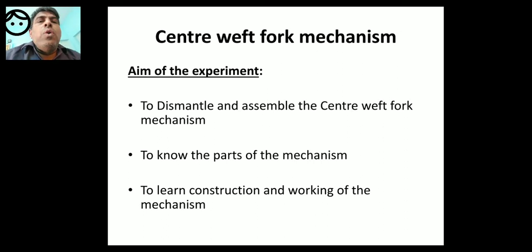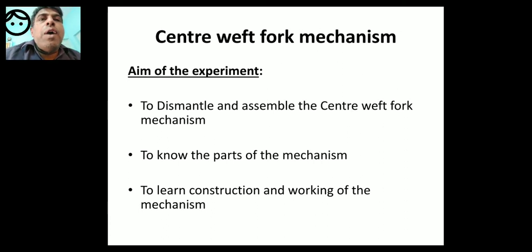So the auxiliary mechanisms are warp stop motion, weft stop motion, warp protector mechanism, temples, and brake. These are the auxiliary mechanisms.